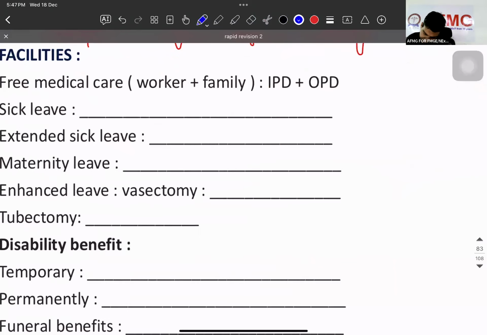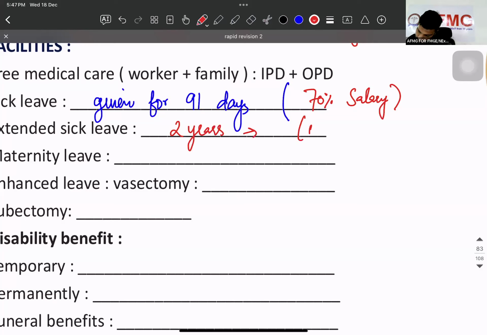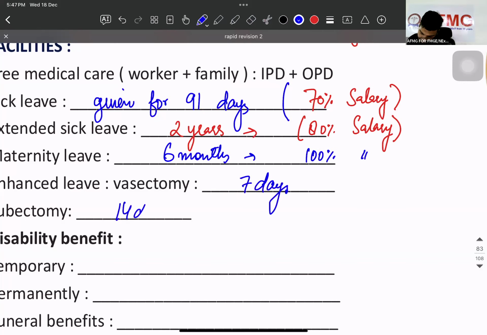Sick leave for how many days, and the salary will be... extended sick leave benefit for 2 years at 80% salary. Maternity leave with full salary. Enhanced leave for vasectomy, tubectomy.